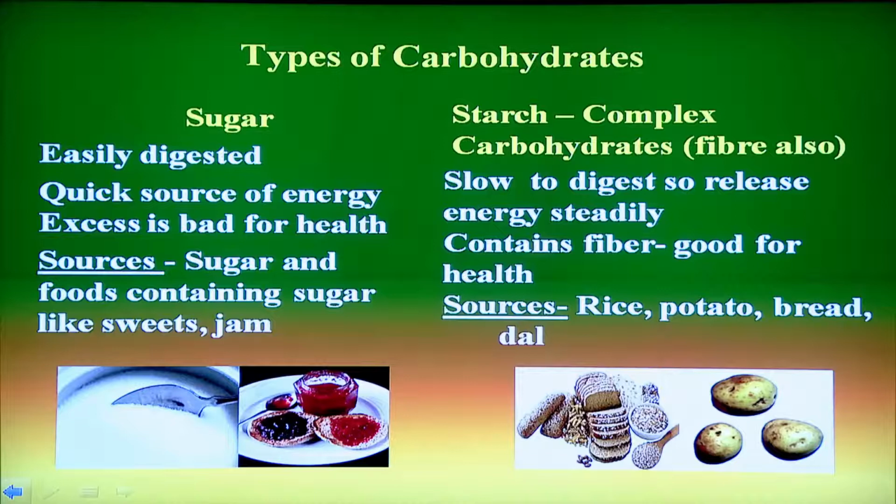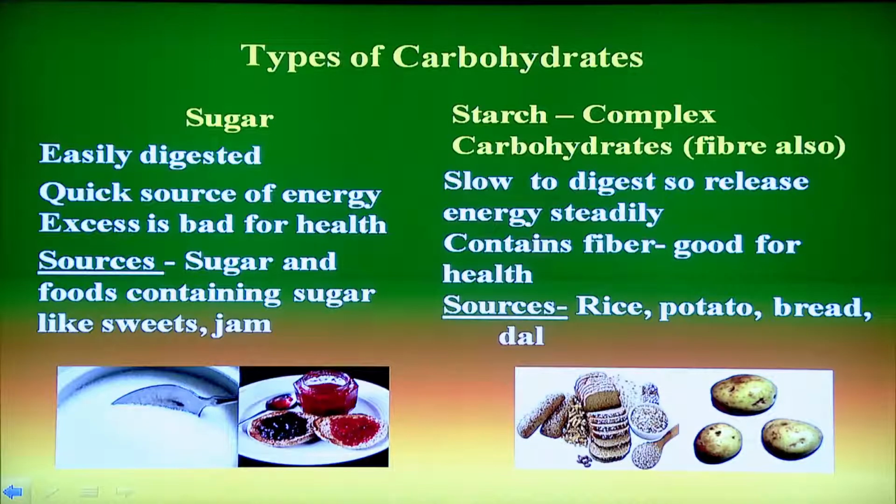We will learn about the types of carbohydrate. This is very important to learn to be healthy. There are 2 types of carbohydrate, one is sugar and one is starch or the complex carbohydrate which includes the fiber. Sugar is easily digested, it is a very quick source of energy, but in excess it is bad for health.